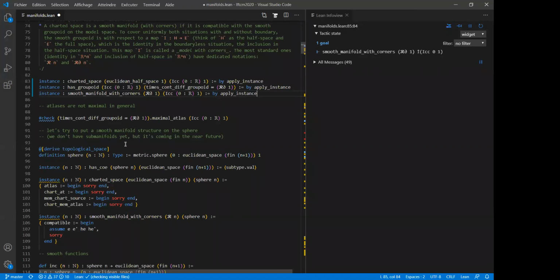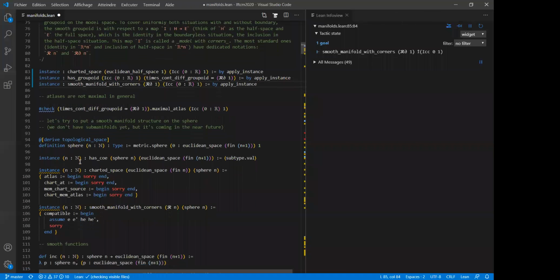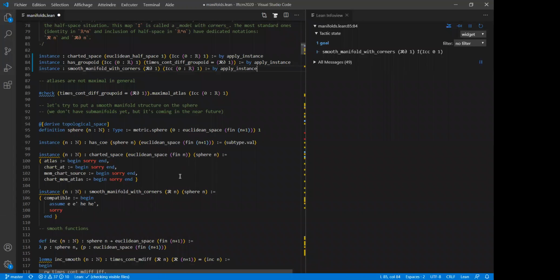We don't have submanifolds yet. It's coming in the near future, but it's not here yet. But we will try to do it by hand. So let me just define the sphere in Rn as a type. So here you have a type, and I register the coercion from this type to the Euclidean space because I will need it just a little bit below.